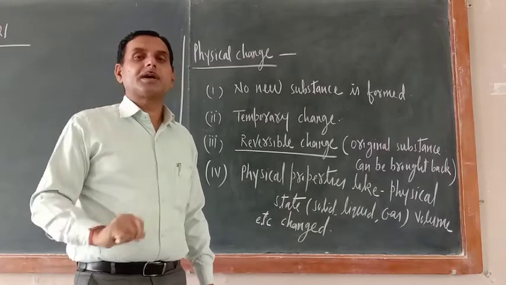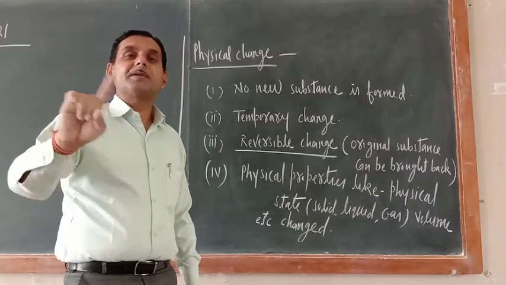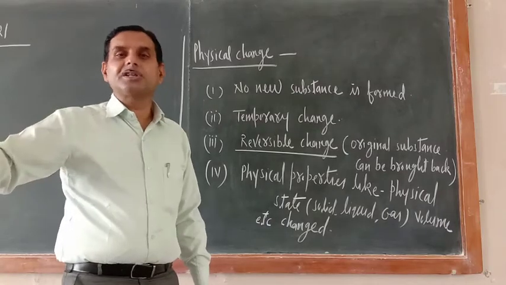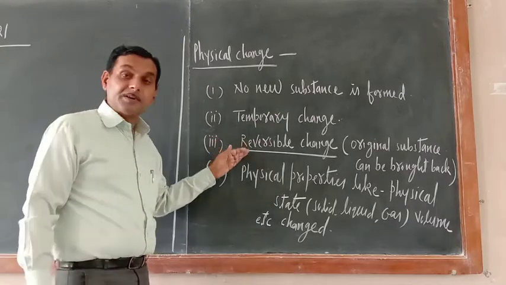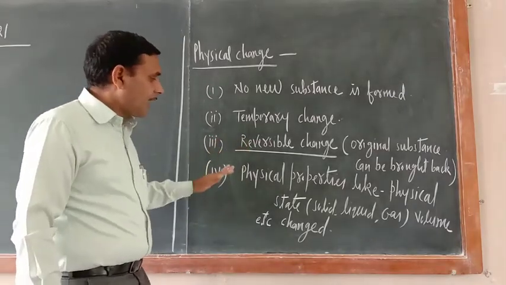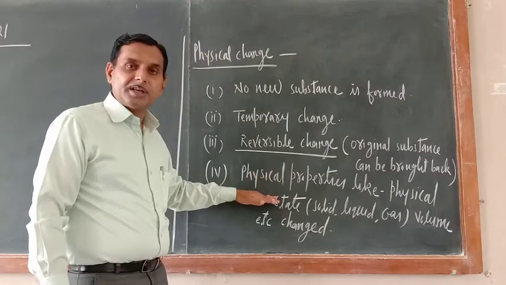Because during the course of physical change, a new substance is not formed. Hence, the chemical property of the substance is not changed. Only physical properties are changed. That is why it is a reversible change. The last one is physical properties like physical state.